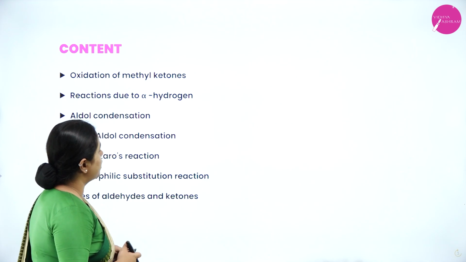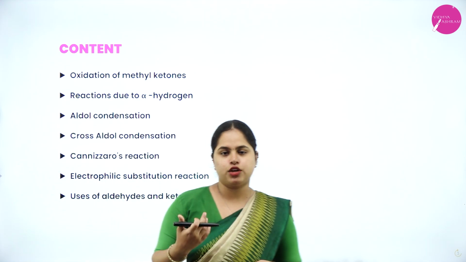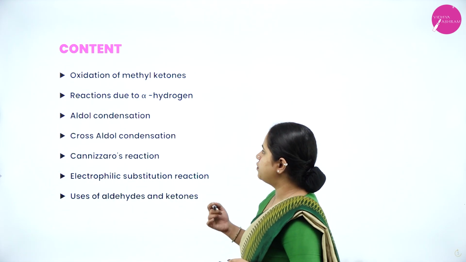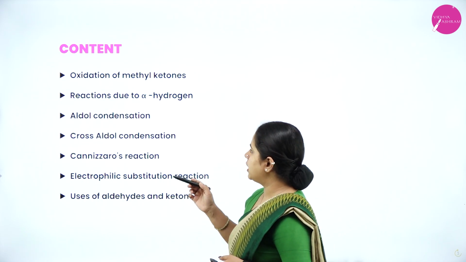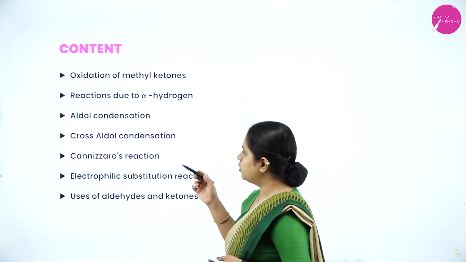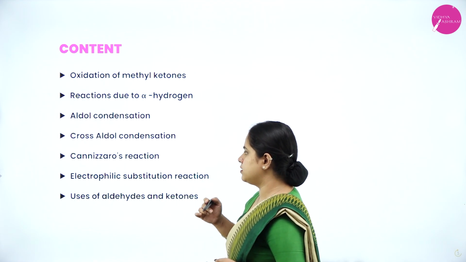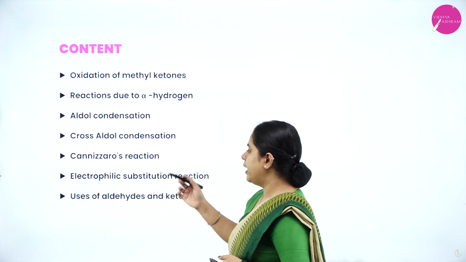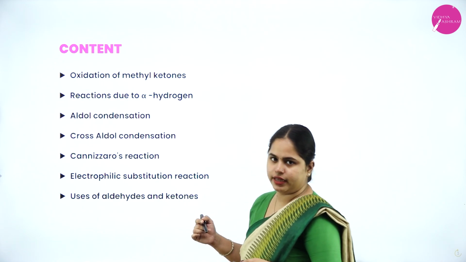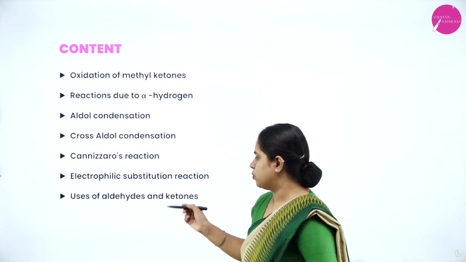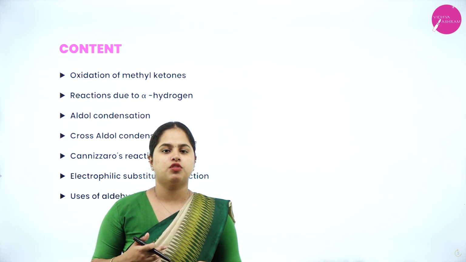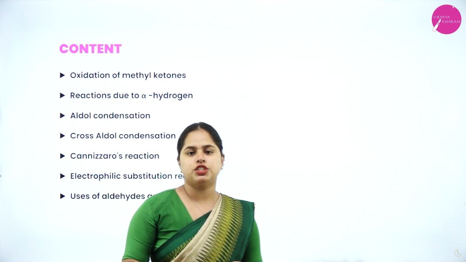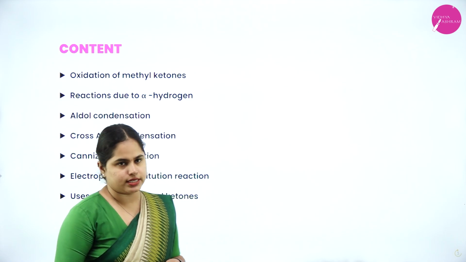So in today's session, we are going to continue with the set of reactions of ketones. The first one is oxidation of methyl ketones, and the next is reactions due to alpha hydrogen, aldol condensation, cross aldol condensation, Cannizzaro reactions, electrophilic substitution reactions of aldehydes and ketones, as well as the uses of aldehydes and ketones. By this, we'll come to an end of the discussion of aldehydes and ketones, and in the next session, we are going to start with carboxylic acids, right?